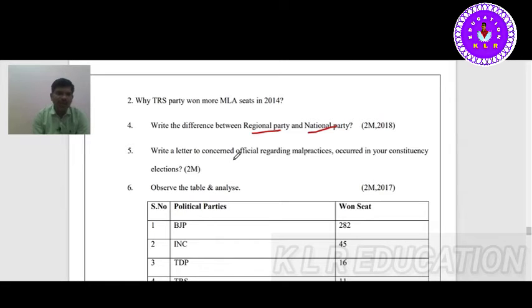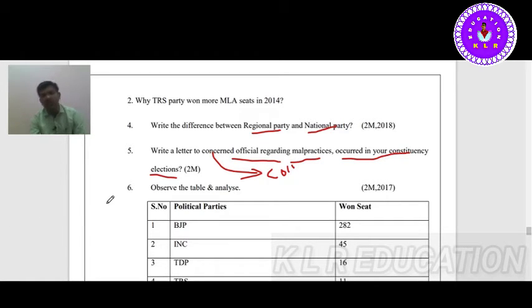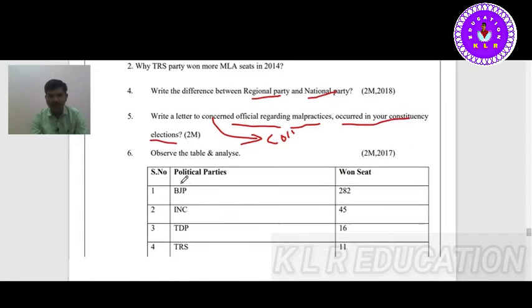Next, write a letter to the concerned officials regarding malpractices that occurred in the constituency elections. You have to write to the authority. Who is the authority in your constituency? The concerned person is the collector. So you may write a letter to the collector or RDO or MRO about the malpractices. If anybody distributed gifts, money, or any other things, you can complain.